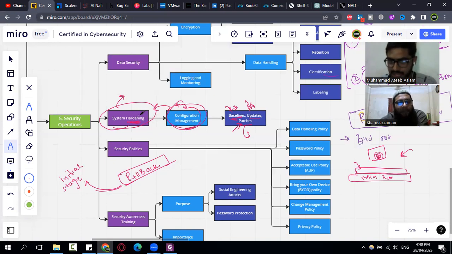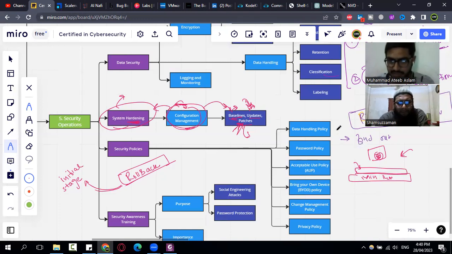In order to harden our system, we should have configuration management in our organization, and inside configuration management we should have baselines, updates and patches. If we do not update or patch our system, it will be easier for attackers to attack it. For example, if I am using Windows 7 or Windows XP in this age, it will be very easy for an attacker to attack my system, because I am not updated. It's a risk.